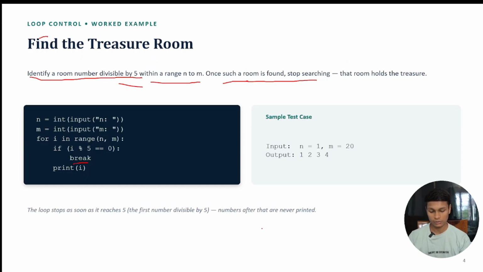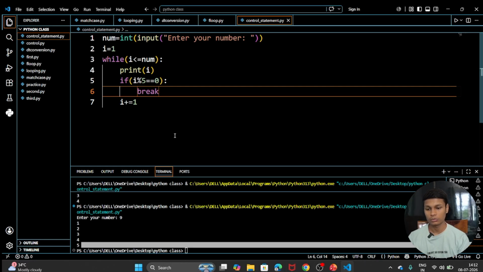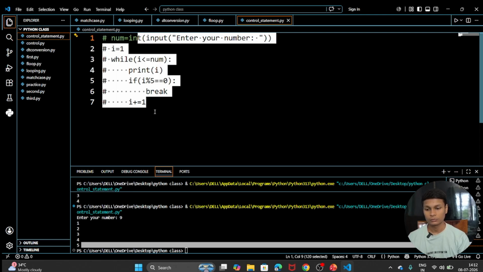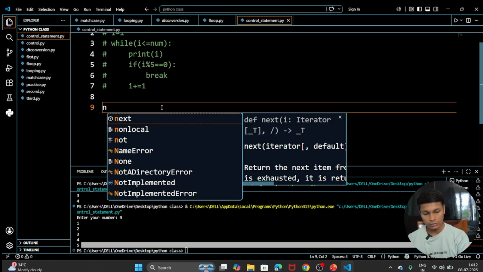Here no problem was there before, only understanding code. But here a small problem statement is there. So first we are going to take two numbers as integer input from the user, n and m.